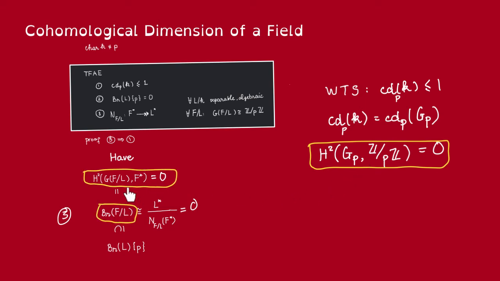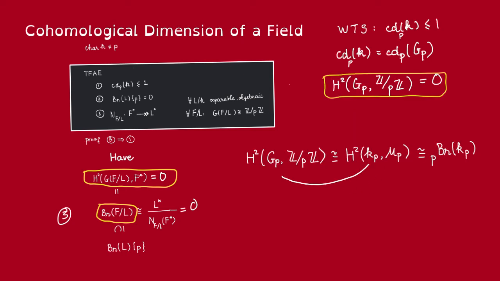Now to get it closer to the form in the hypothesis, we want to relate this with some relative Brauer group. But first, let's relate it to some Brauer group. Observe that if we let Kp be a fixed field of Gp and then choose a generator of Z mod PZ, so we get a non-canonical isomorphism between Z mod PZ and the pth root of unity, we have the following identification. And then recall that this is just the p-torsion part of the Brauer group of Kp. By the way, this is where we use the hypothesis that the characteristic of K is prime to P, because we had this isomorphism only under that condition.